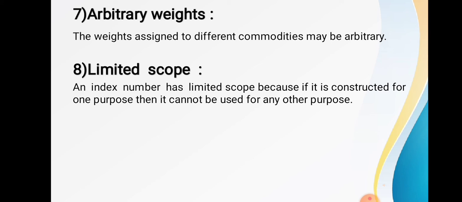So today we have done the last part of the chapter, that is the limitations of the index number. In this part we have done the 8 limitations of the index number. First one was based on sample, second one was bias in data, third one is misuse of index number, fourth one is defects in formula, fifth one is changes in economy, sixth one is qualitative changes, seventh one is arbitrary weight, and the eighth one is limited scope. So these are all the 8 limitations of index number.